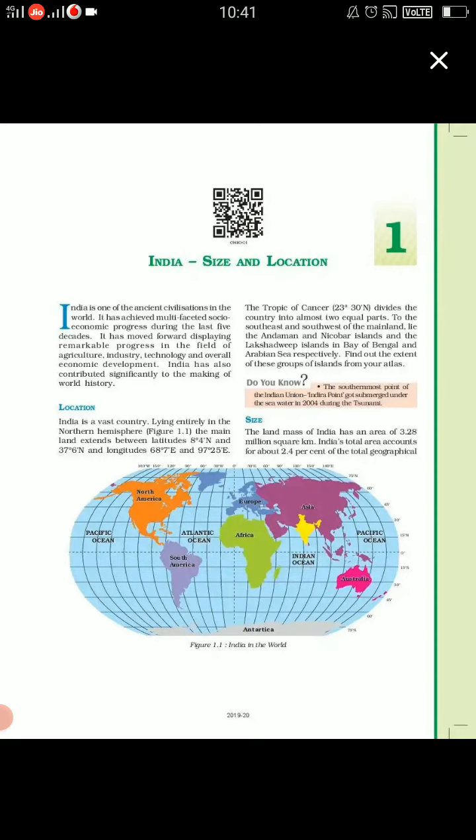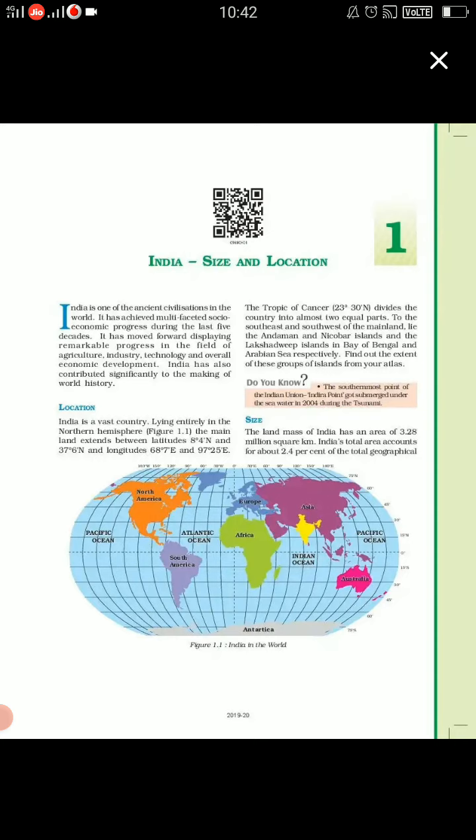It is between 8 degrees 4 minutes north and 37 degrees 6 minutes north. So just check, is it correct or not? Yes, it's correct. And see how the world is divided into different degrees. Fine. So just to help you find a place.